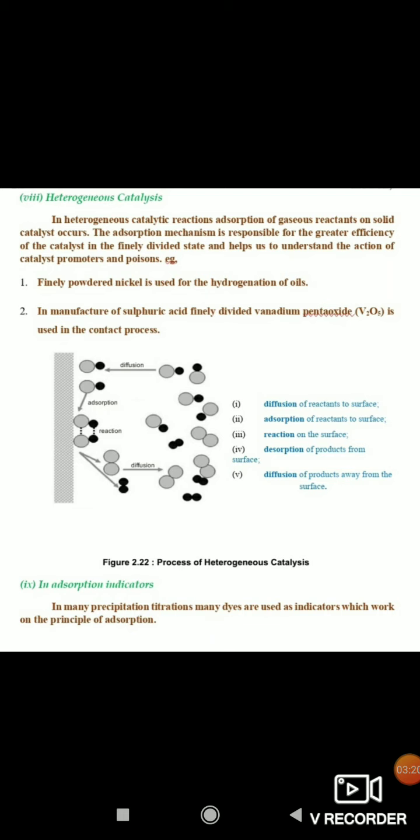So, here is the process of heterogeneous catalysis. The first one is diffusion of reactants to the surface, followed by adsorption of reactants on the surface. Then reaction takes place on the surface, then desorption of the product from the surface, that is the reverse of adsorption, and then product diffusion takes place, that is, the product diffuses away from the surface.